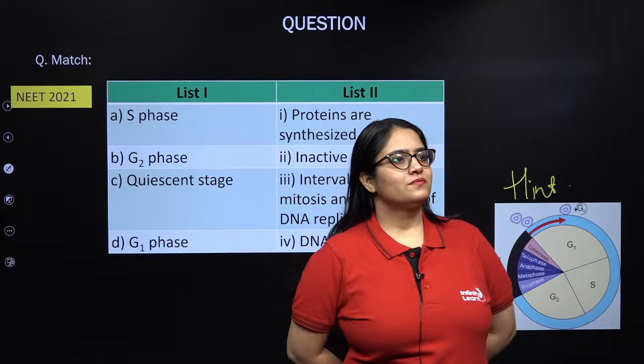What happens in G1 phase? G1 is the time interval between an M phase and DNA replication. So the interval between mitosis, meaning the M phase, and initiation of DNA replication is a characteristic of G1, and G2 is where the proteins are synthesized for the cell division to take place.